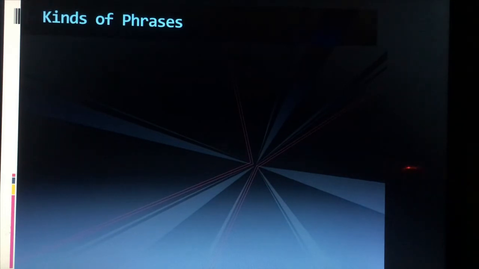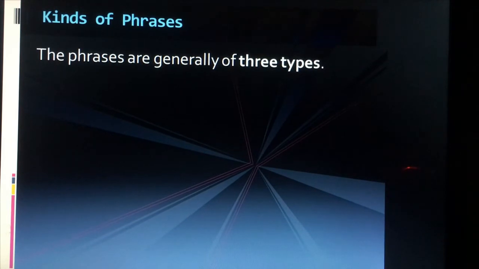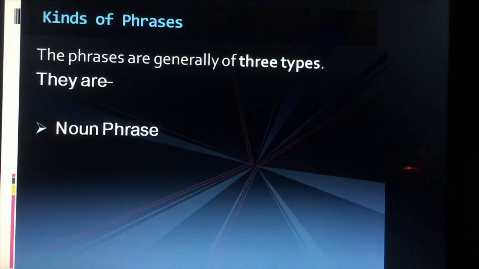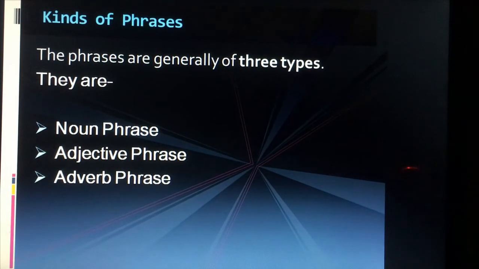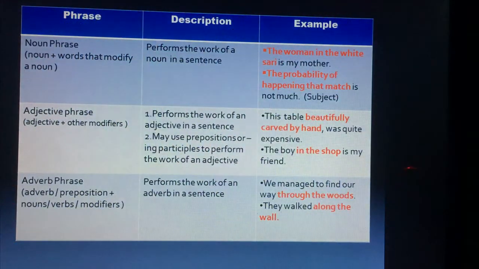So we also know that there are some kinds of phrases, and we already know some of the kinds, but today we're going to learn about 3 types. The phrases are generally of 3 types. We have learned so many types, but today we're going to learn about these 3 types, and they are: number 1, noun phrase, number 2, adjective phrase, and for the last, adverb phrase. So let's see their description and examples.